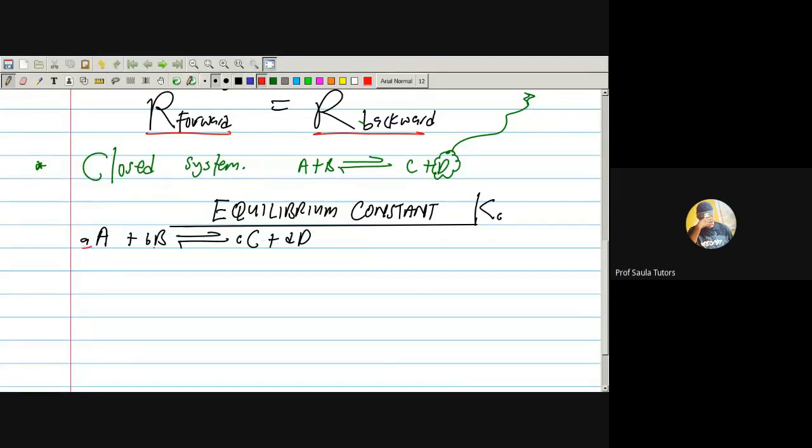They are the number of moles, the stoichiometric moles in the reaction. If they give you this type of equation and ask you to write the expression for the equilibrium constant, how do you write it?